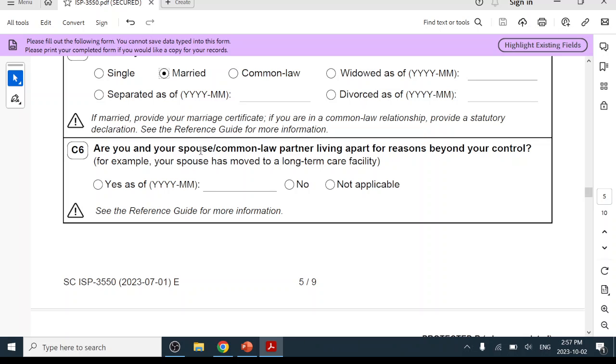And this is for, say, if you and your spouse or common law partner are living apart for reasons beyond your control, then you need to check yes, and when this relationship started. But if no, then just click no, or not applicable, like if I don't have a spouse or common law partner.